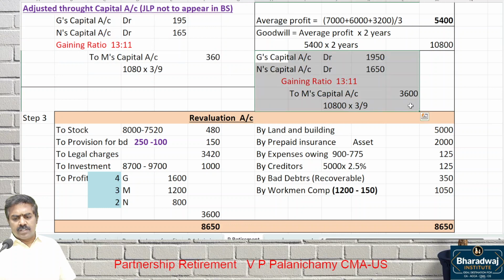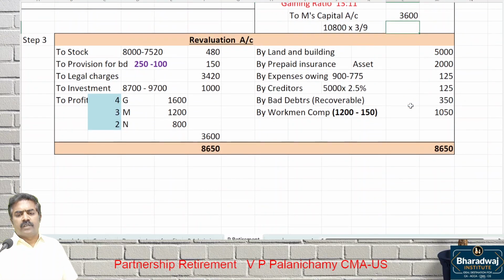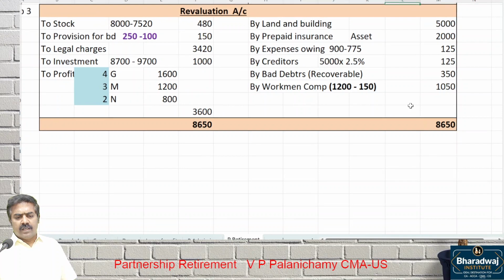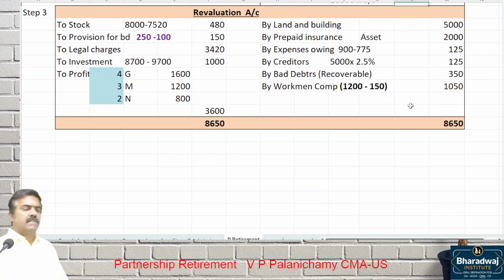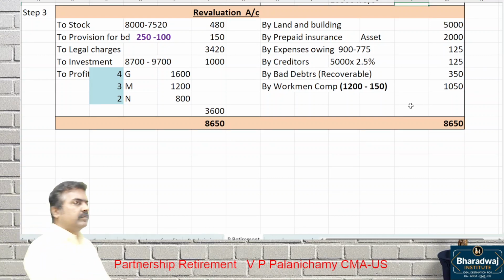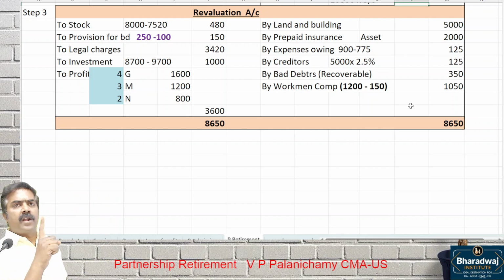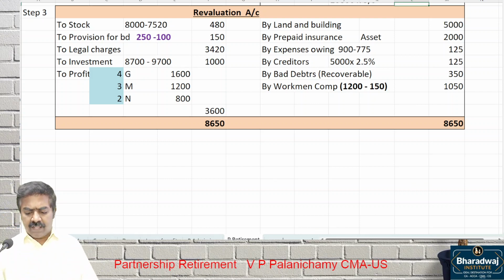Goodwill is also adjusted through capital account, because both of them should not appear in the balance sheet. What is step 1? New ratio, gaining ratio. Step 2, goodwill and JLP adjustment. Step 3, we prepared the revaluation account.